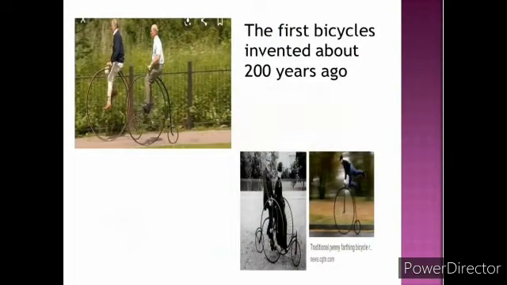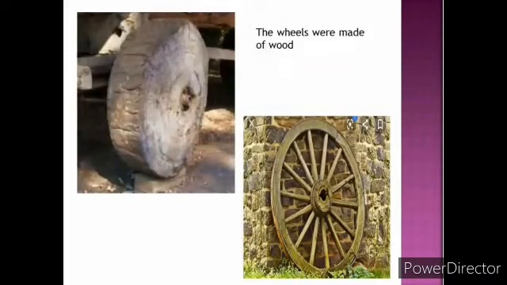Children, do you know the first bicycles were invented about 200 years ago? They had no pedals. And the wheels were made of wood or iron and were known as bone shakers. You can see some pictures on the screen.